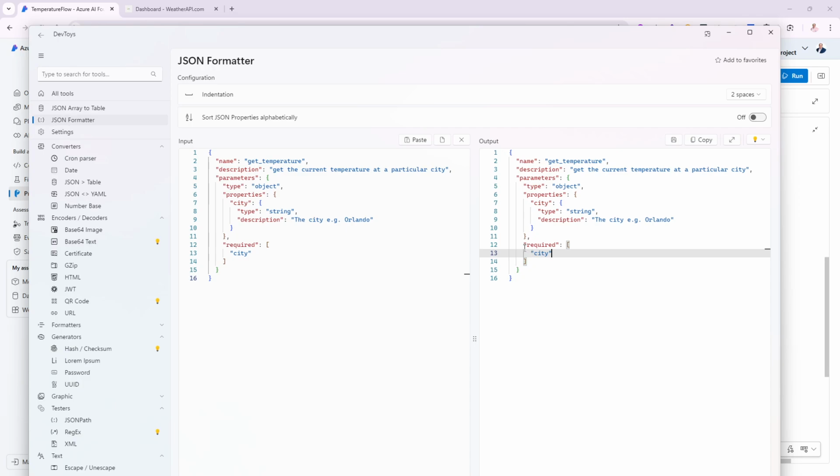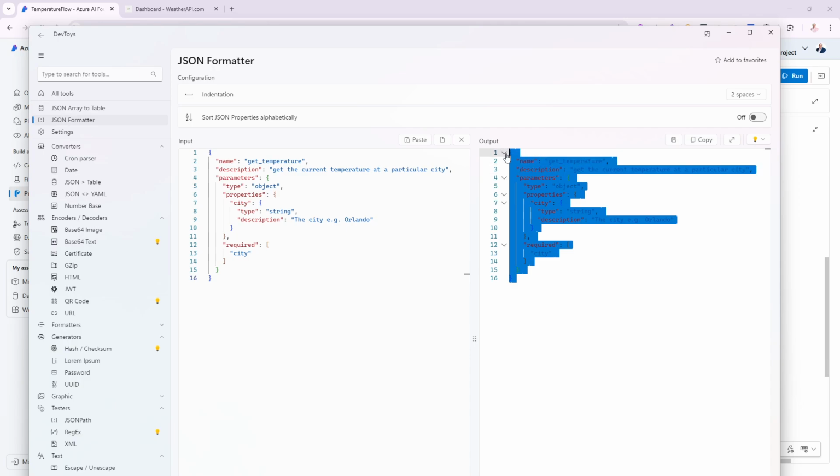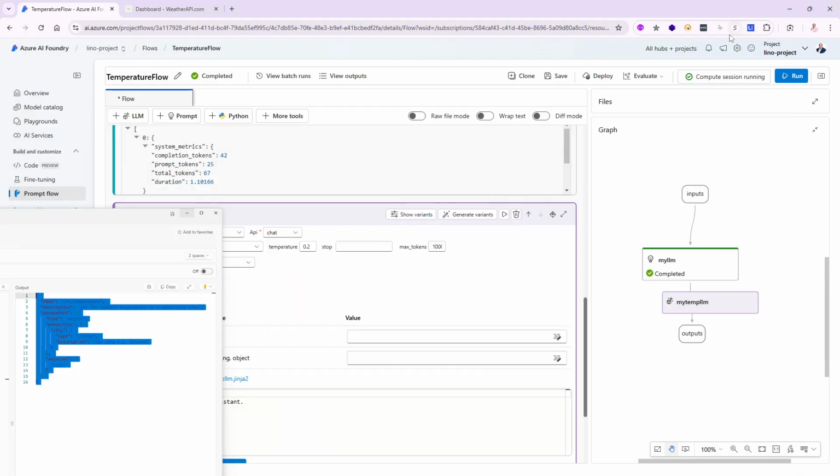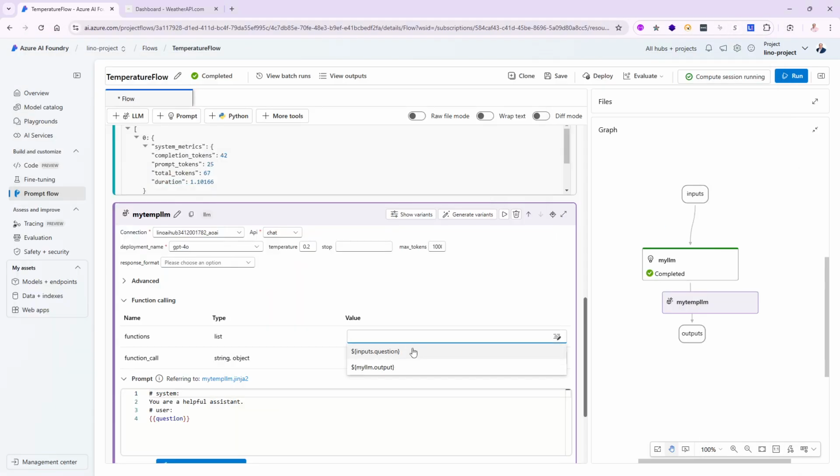Also, there is a key called required, and you can pass, because sometimes you have 2 or 3 different parameters that need to be passed. You're going to tell it which ones are absolutely required, okay? So in my case, yes, city is the minimum we have to pass to be able to get an answer for that. So if I take this JSON packet object, we'll say Control-C that into the clipboard, and I come back in here and I'm going to paste it as is. We'll say Control-V like that, alrighty?